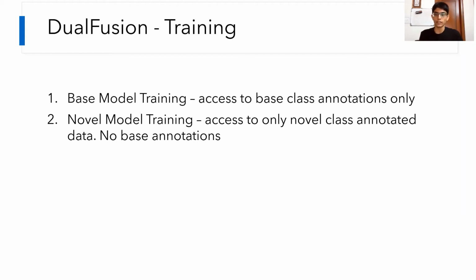N is the number of novel classes, k is the number of training samples. In our case, it's 4 into 10. And in these images, only the novel classes are annotated. The base classes are not annotated at all.